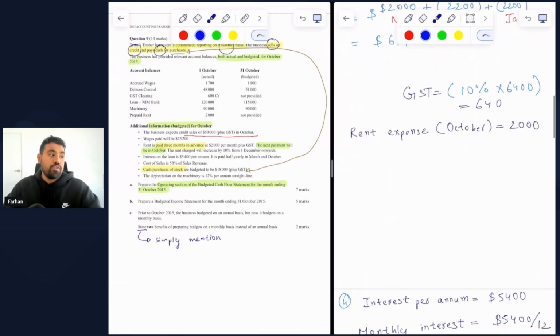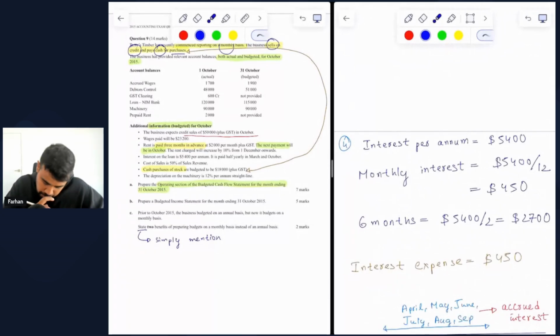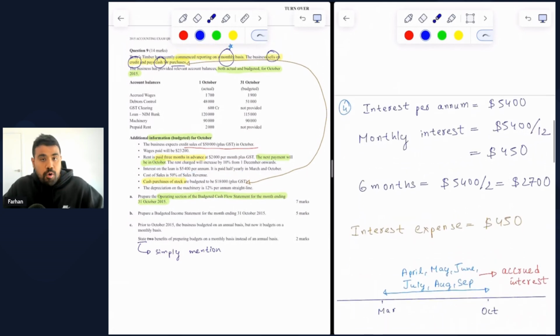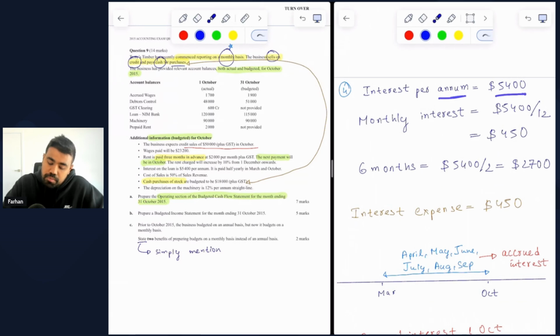All right, so let's move on to additional information number 4. Interest on the loan is $5,400 per annum. It is paid half yearly in March and October. Right. So it's not as straightforward as it looks. Many complications are involved here. Based on the question, we understand that interest per annum is $5,400, which means the monthly interest is 5,400 divided by 12 months, which is $450.